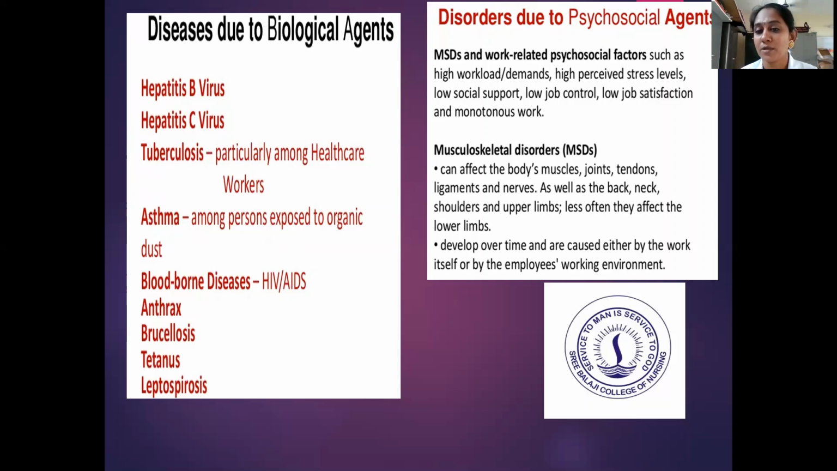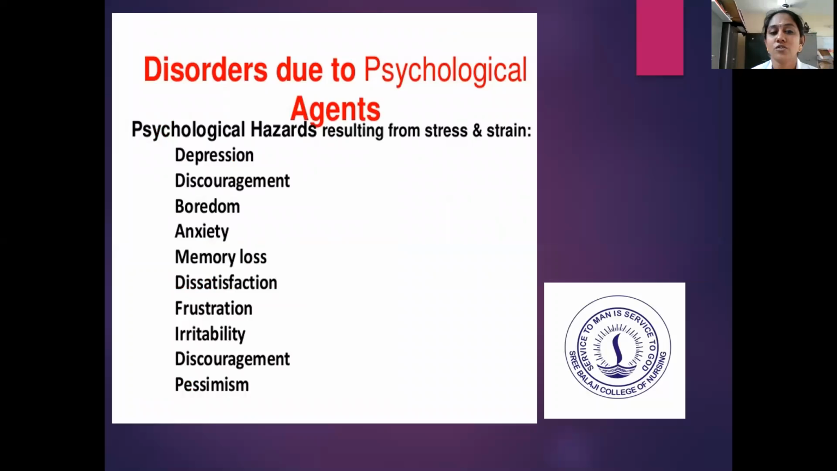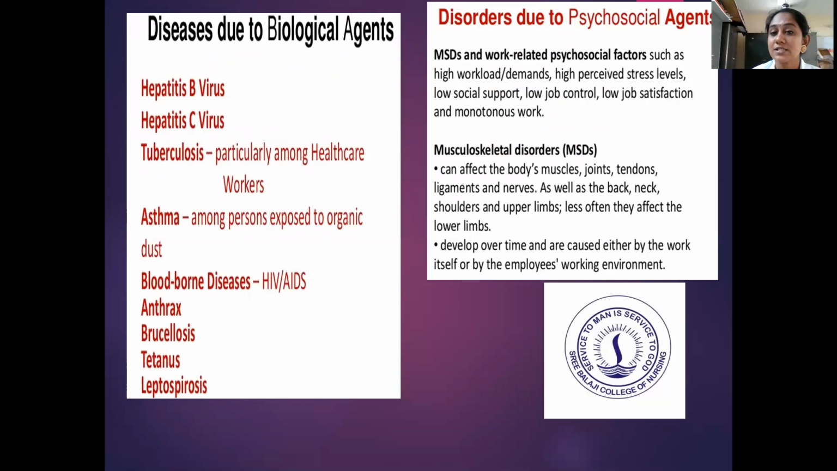They can affect the body muscles, joints, tendons, ligaments, and nerves, as well as the back, neck, shoulder, and upper limbs. Less often they affect the lower limbs. They develop over time and are caused either by birth itself or by the employee's working environment. So these are the disorders due to psychosocial agents, that is, disorders which occur due to a psychological problem and are exhibited as a physical problem.